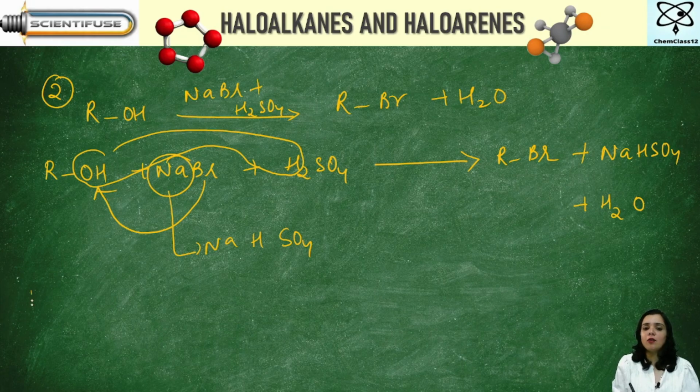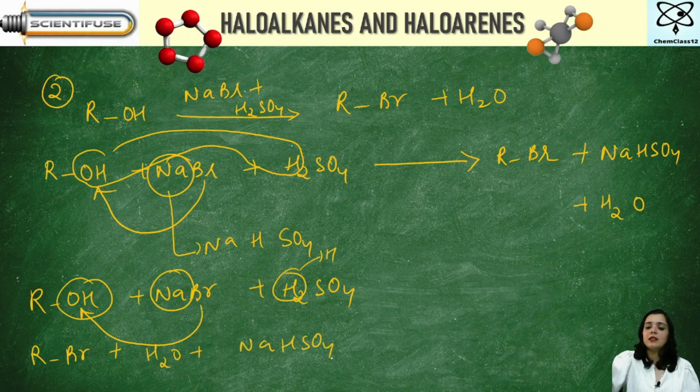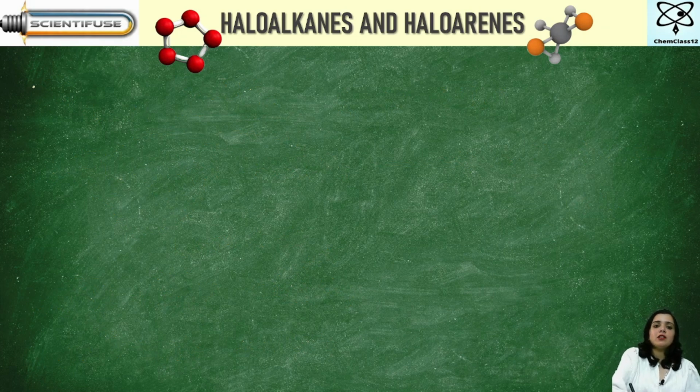Is it clear? This is what this reaction is. I said ROH is here. Then you're reacting with NaBr plus H2SO4. So what is going to happen? This is going to go here, so it becomes RBr. From here, one water molecule goes, so H2O. And what are you going to be left with? Na and one hydrogen from here, SO4. NaHSO4. Is it clear? Moving on to the next reaction now.